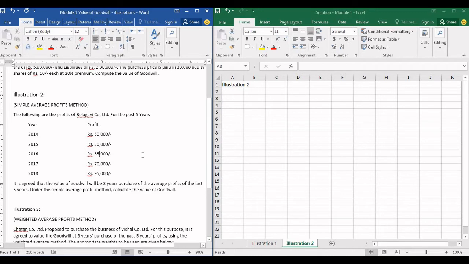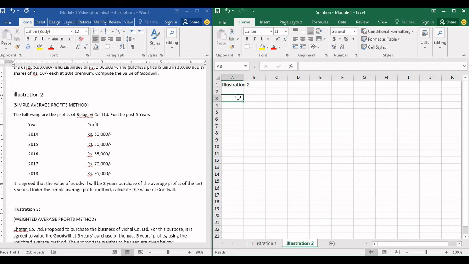So suppose we get 50,000 as average profit, the value of goodwill will be 3 into 50,000, which is 1,50,000. I just took a simple example to make you understand how this sentence works. We are going to take average profits of the last 5 years, calculate its average and multiply it with the number of years purchased. So we get value of goodwill.